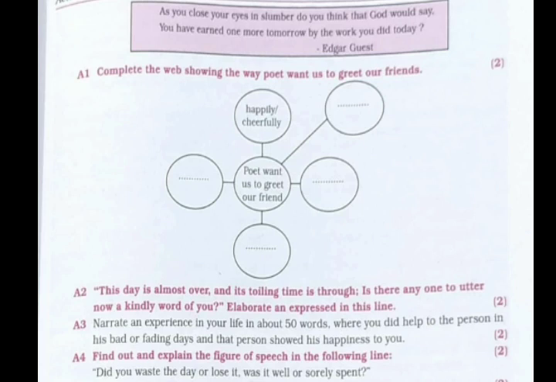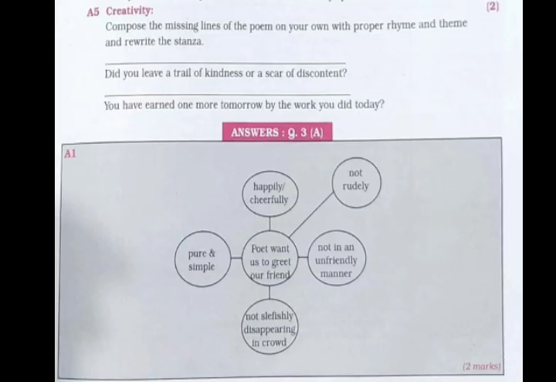Here in this type of questions you can get the questions like figure of speech to name and explain them, or you can get rhyme scheme type of question or rhyming words. Then the next question here is A5, that is poetic creativity type of question, which carries 2 marks, and here you have to compose the missing lines in the poem, and you have to do the proper rhyme scheme and the theme, and also rewrite the stanza.